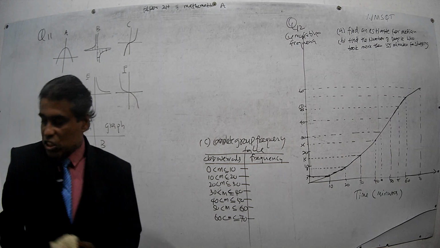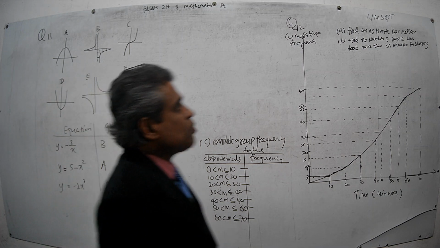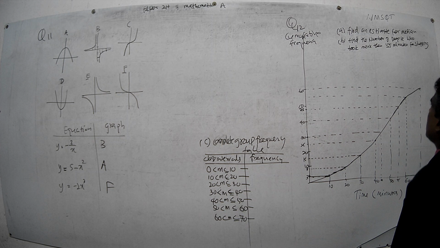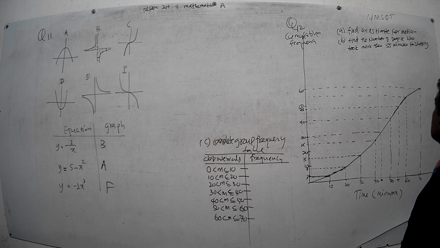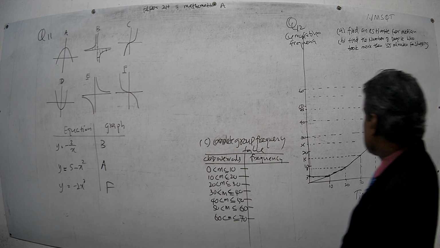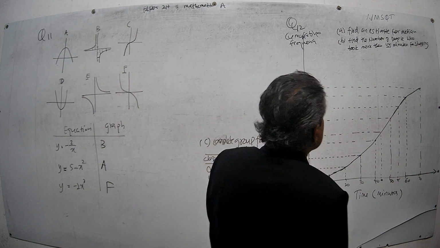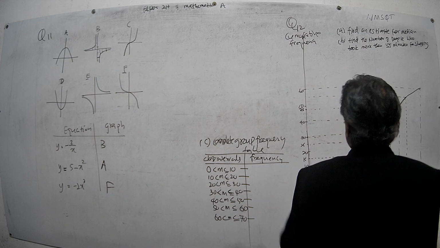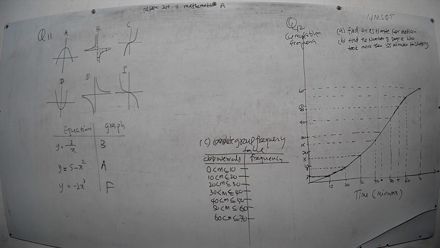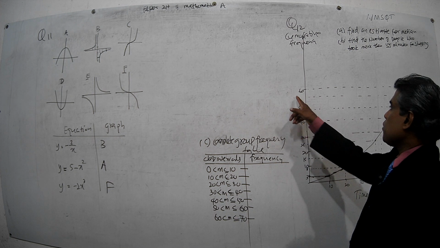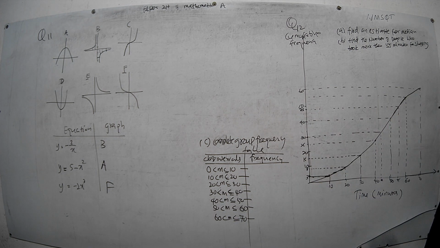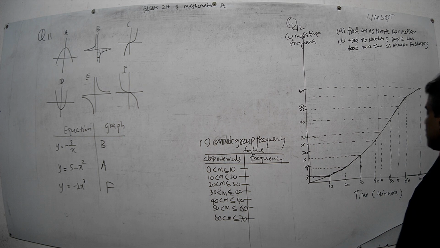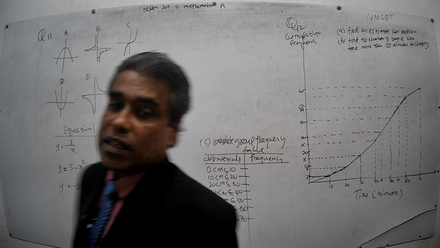Now we go to the next question, question 12. Question 12 is a question on the cumulative frequency graph. Now they have said that there are some people who have gone shopping. This cumulative frequency graph shows the time that they have spent shopping. This is the number of people. So altogether there have been 60 people. They have spent different times from 10 to 20. So we'll see what it is.